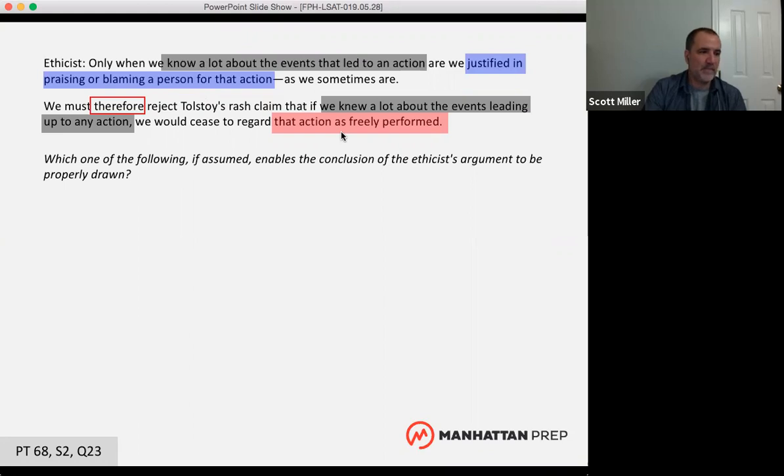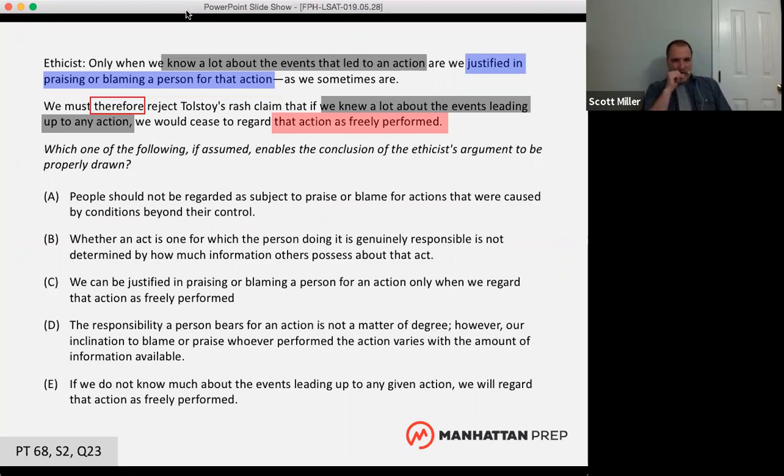Okay, so all I want you to do now when I show you the answer choices is look for the answer choices, and if an answer choice doesn't link those two, let's just assume for now that it's not correct, and see how many answer choices we have that somehow link justified in praising and blaming to the action being freely performed. Which answer choice, if any, links those two things together? Put the letter of the answer choice or answer choices, if there's more than one, in the chat window.